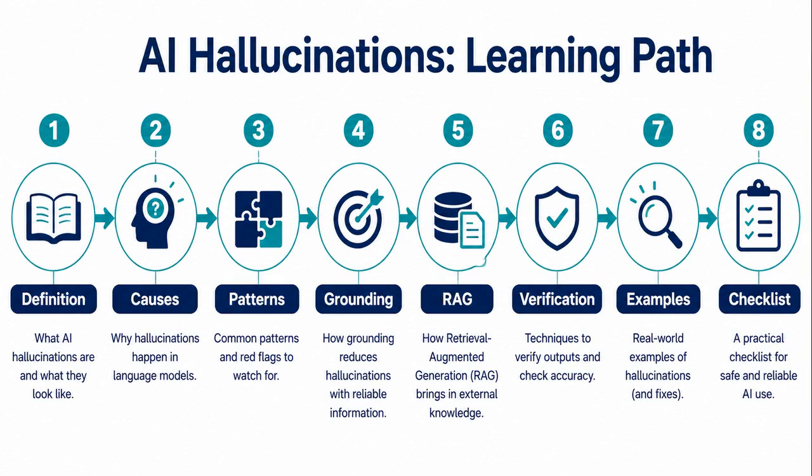That sets up what you will learn. First, we will define AI hallucinations simply. Then we will see why ChatGPT and other LLMs can produce wrong answers. Next, we will look at common hallucination patterns. After that, we will explain grounding, RAG, sources, and verification. We will also cover examples for students, professionals, and businesses. By the end, you will know how to reduce hallucination risk when using AI.